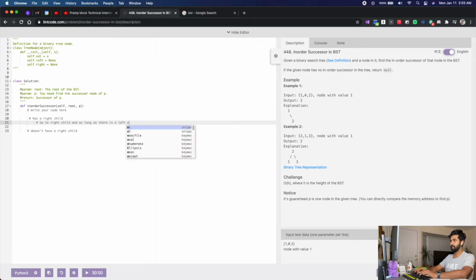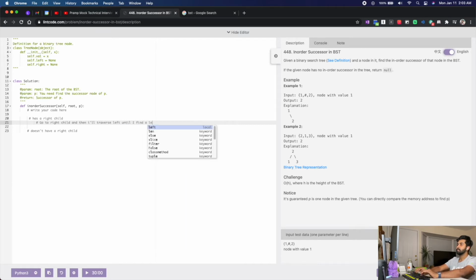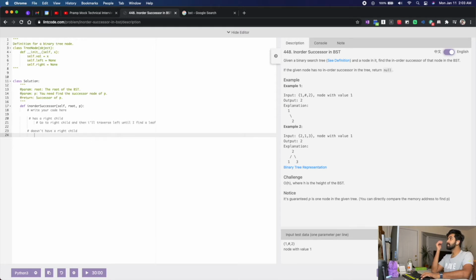a left element, I'll go, okay, and then I'll traverse left until I find a leaf. And if it doesn't have a right child, it doesn't matter if the node is having a left child, because if it's having a left child, then those nodes present in the left child are less than the current node. So all we have to care about is if it's having a right child or not.